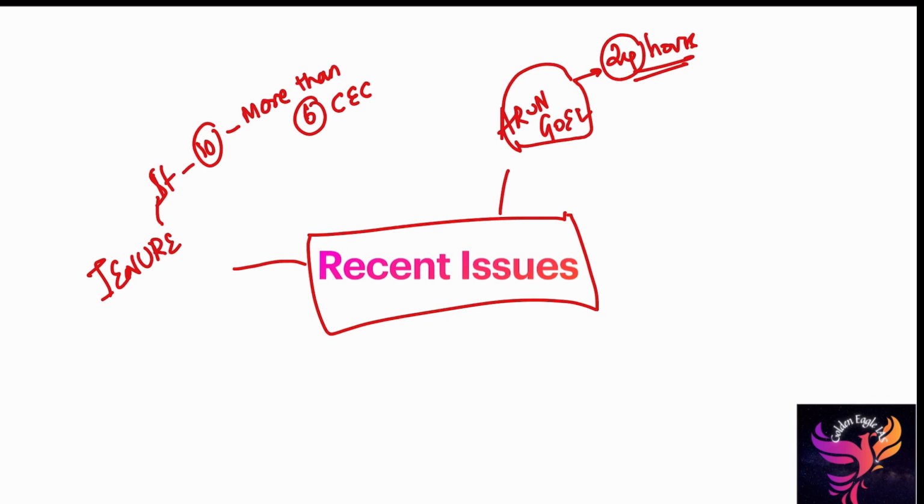The tenure was the major problem. Within tenure, another problem was the central government's favoritism towards particular persons. So why are these people doing that? Obviously, the Election Commission holds great power while conducting elections, implementing the model code of conduct, and allotting party symbols. So the central government wants to hold greater command over the Election Commission of India. That's why they put persons who are favorable to them in the post. That's why the Arun Goyal problem surfaced in India now.